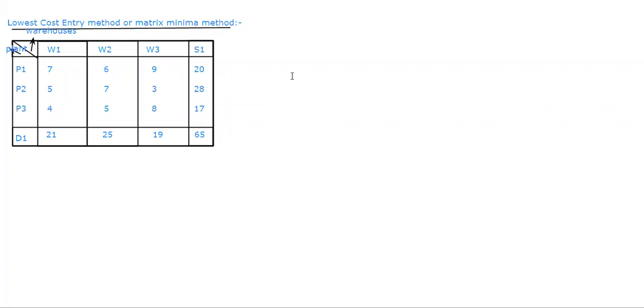And here this is nothing but a count: total of supply and total of demand will be 65, so it doesn't make a difference for us. So how are we distributing this total of 65 products among different places? And the warehouses are nothing but a cost we need to bear. For P1, warehouse 1 costs 7 rupees, and for the same P1, if I choose warehouse 2, it is going to cost me 6 rupees.